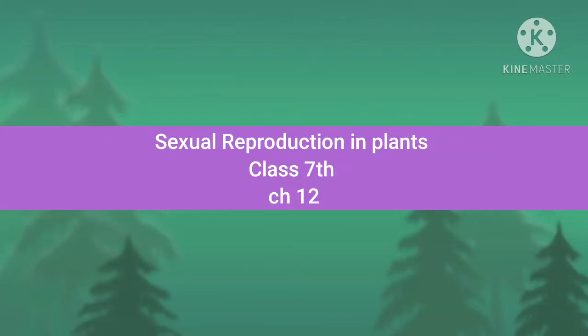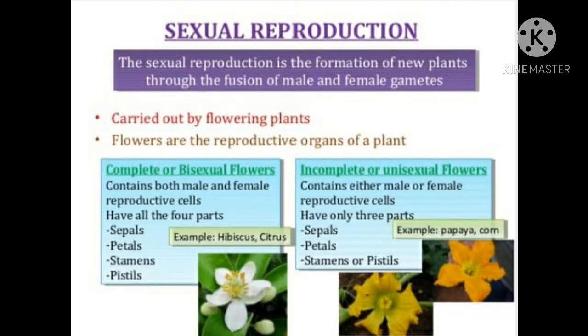Sexual reproduction in plants, class 7th, chapter 12. Sexual reproduction is the formation of new plants through the fusion of male and female gametes.